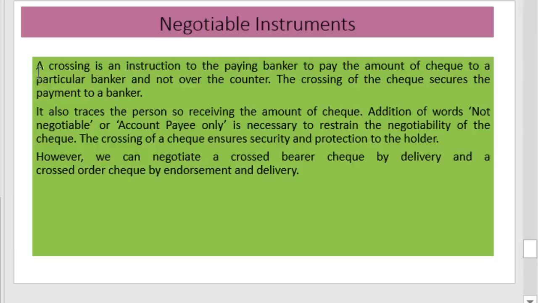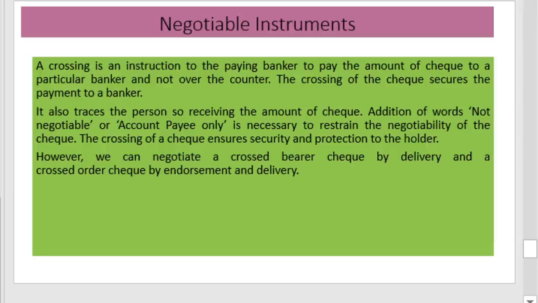Here is a brief description of the crossing of a check. A crossing is an instruction to the paying banker to pay the amount of the check to a particular bank and not over the counter. That is, crossing is an instruction to the paying banker to pay the amount of the check to a particular bank, not over the counter.